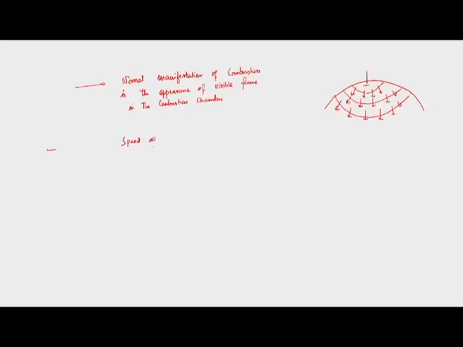so the speed of the main flame is very important for the prevention of detonation. And we have discussed that there are many ways to control detonation. So speed is one of them.